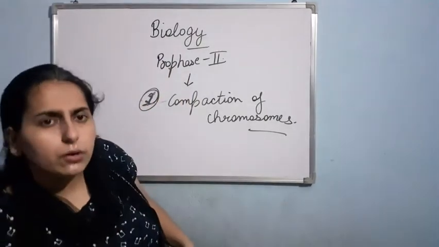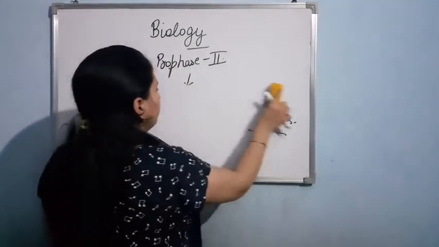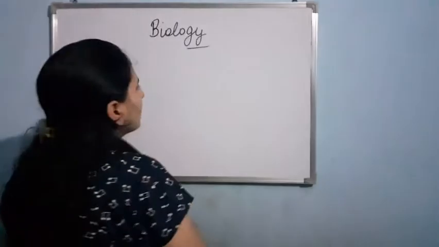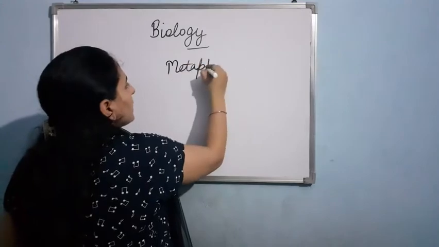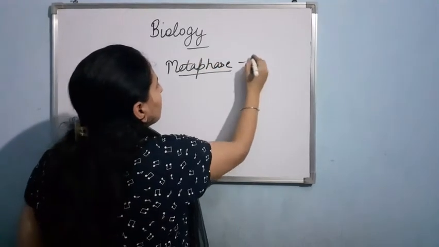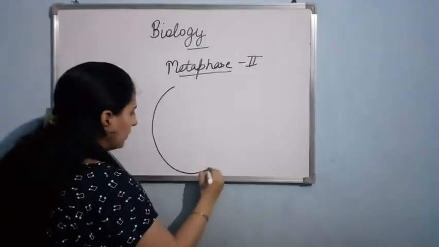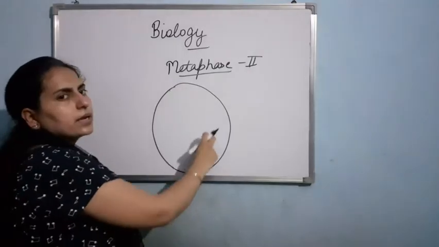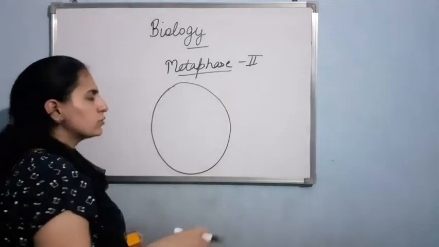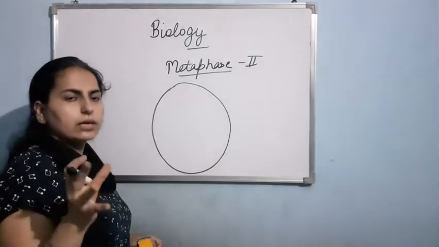Now let us talk about metaphase second. In metaphase second, the chromosomes align at the center. Clear? Suppose here I have a cell, and as you know, the nuclear membrane has disappeared in prophase, so I will not draw the nuclear membrane.